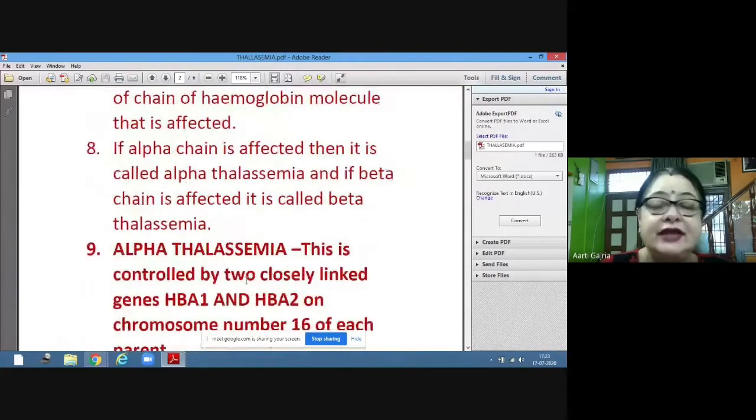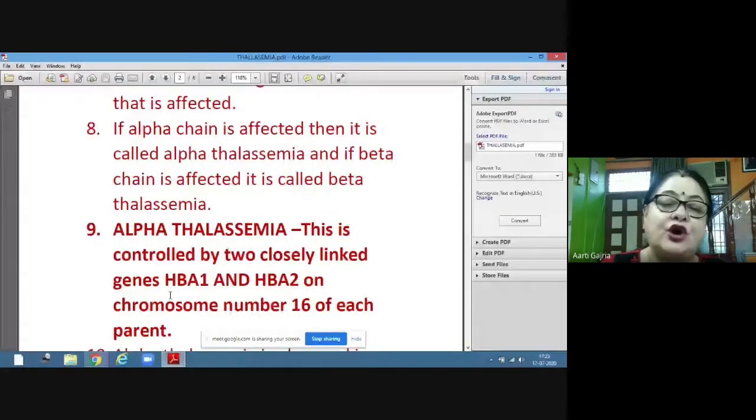Now, alpha thalassemia is controlled by two closely linked genes. There are two genes on chromosome number 16 of each parent. That means on chromosome number 16, two genes are linked. Linked means they are together, associated together: HbA1 and HbA2. Hb is for hemoglobin. Clear? These two genes are present on chromosome number 16.